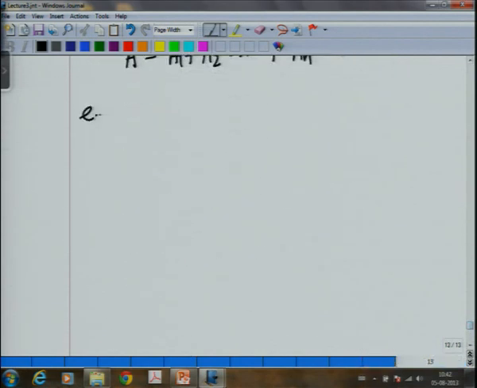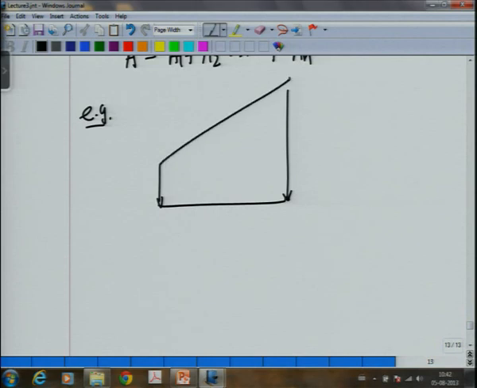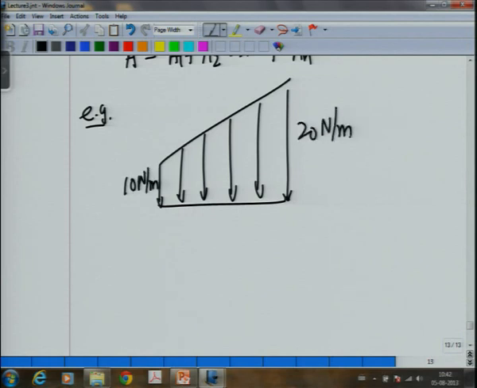So, now if you have a trapezoidal load, a trapezium type of load, you can use this formula. For example, you want to find the equivalent due to this type of loading.